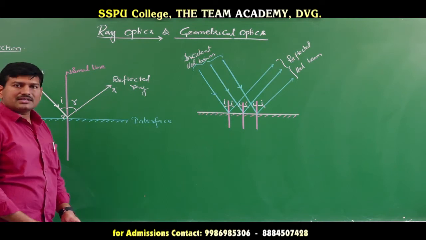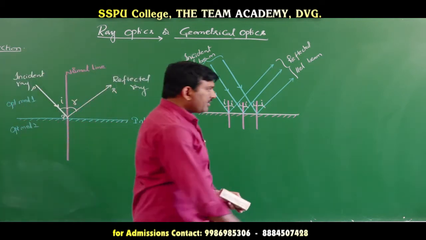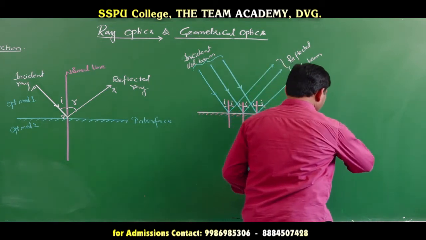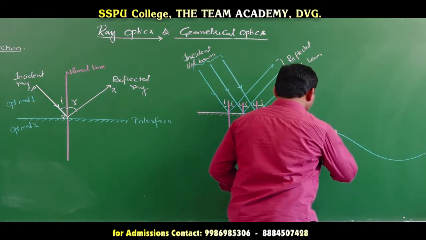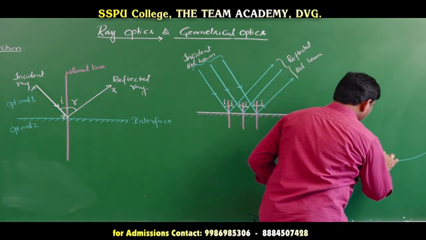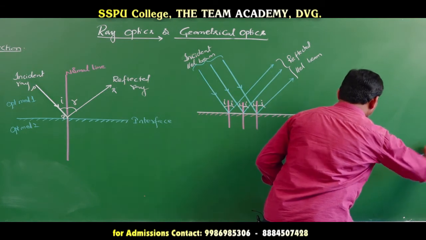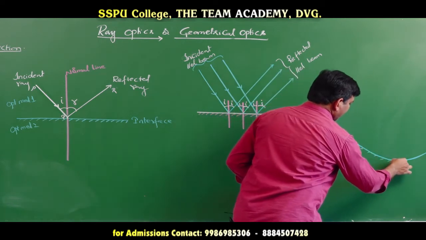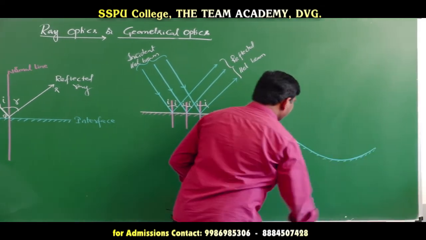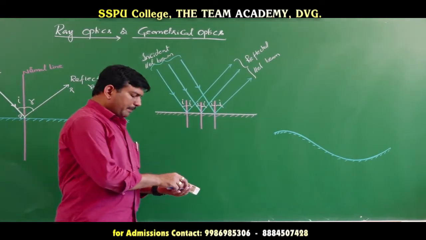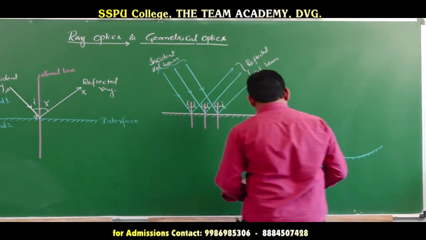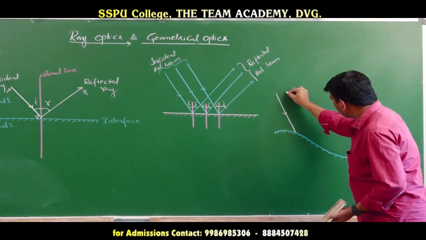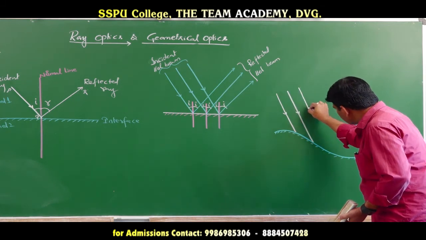Now, I will be considering the curved mirror. Let us consider this is a curved mirror I am choosing. As it is a mirror, it should be silvered on one side. Let us consider this is silvered like this. This is the curved mirror I am choosing. Now, a parallel beam is incident. Let me choose this as a parallel beam.